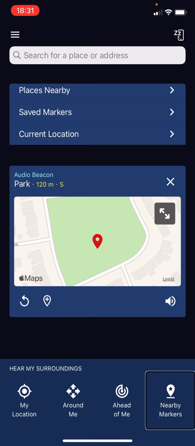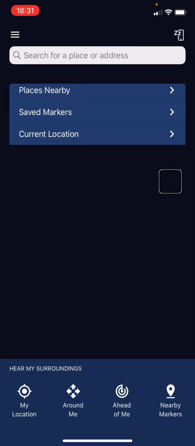Nearby markers. Button. Ahead of me. Around me. My location. Hear my surroundings. Mute beacon. Remove beacon. Okay, so if I was to, for example, turn off the original sound, it will actually make this beeping noise.